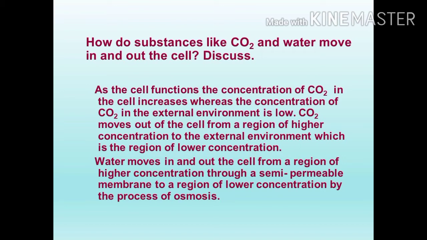When the concentration of carbon dioxide increases in the cell, at the same time the concentration of carbon dioxide in the external environment is low. The carbon dioxide moves out of the cell from a region of higher concentration to the external environment, which is the region of lower concentration. Higher concentration we can see in the cell, lower concentration in the external environment.